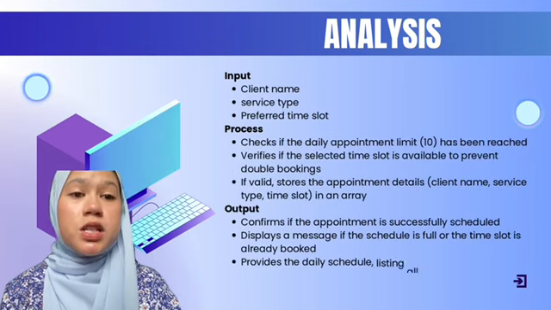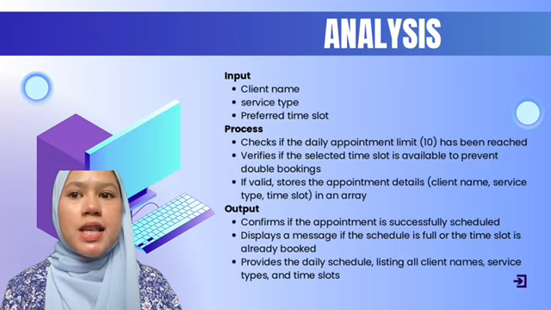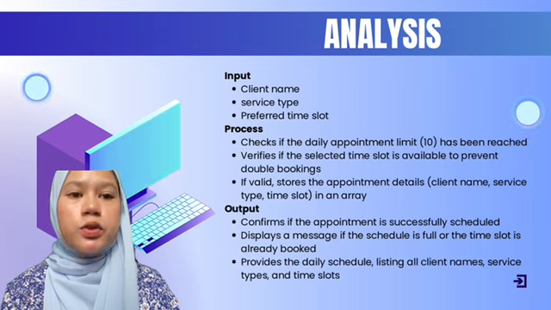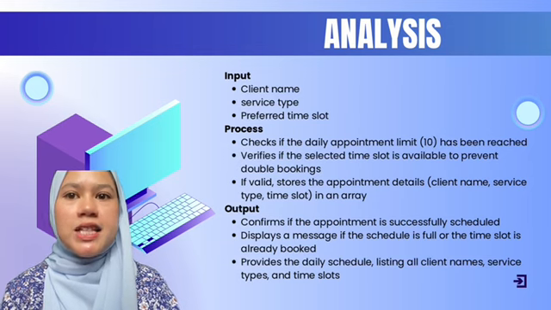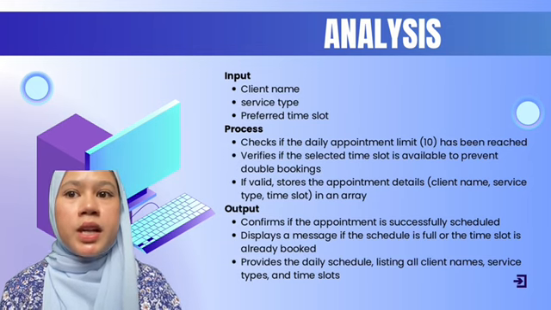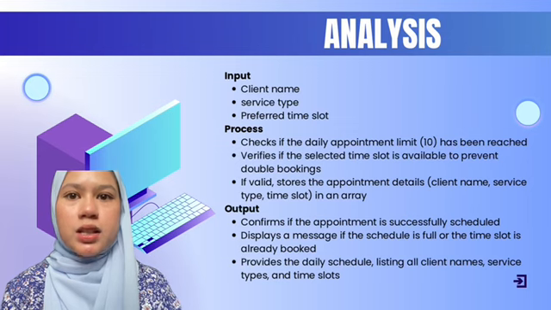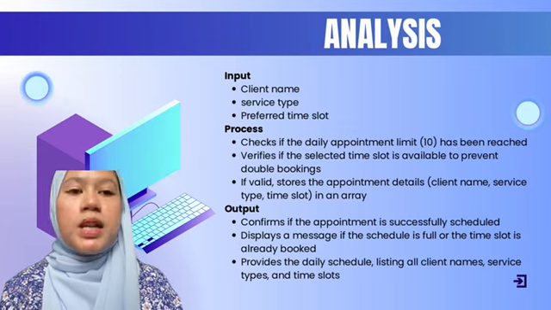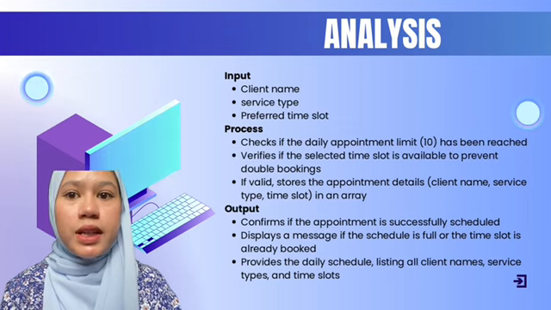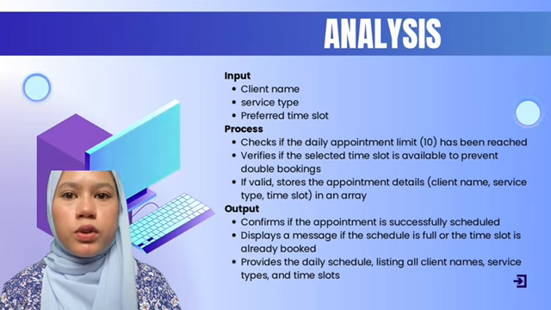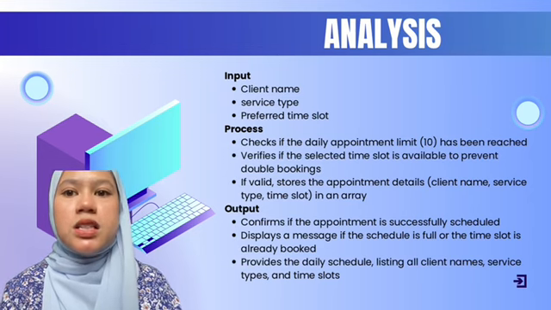The input is the client name, service type, and preferred time slot. The process is: first, check if the daily appointment limit of 10 has been reached. The second step is to verify if the selected time slot is available to prevent double bookings. If valid, store the appointment details such as client name, service type, and time slot in an array. The output is a confirmation that the appointment is successfully scheduled, or a message if the schedule is full or the time slot is already booked. It also provides the daily schedule listing the client names, service types, and time slots.